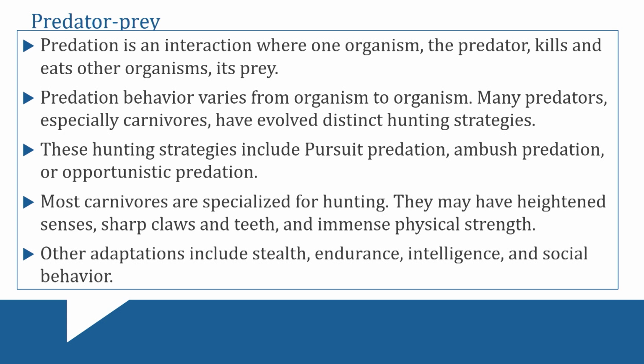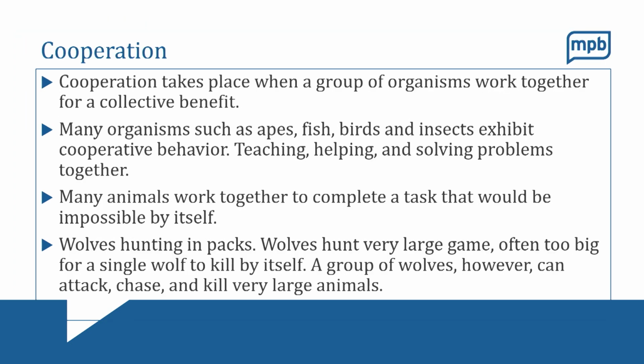Humans are some of the best endurance runners out there compared to most other animals. We're not very fast, but we can run for a very, very long time. And using our intelligence to make tools and social behavior to hunt in a group, we were able to take down prey that was much bigger than ourselves. Okay, so that's one type of relationship.